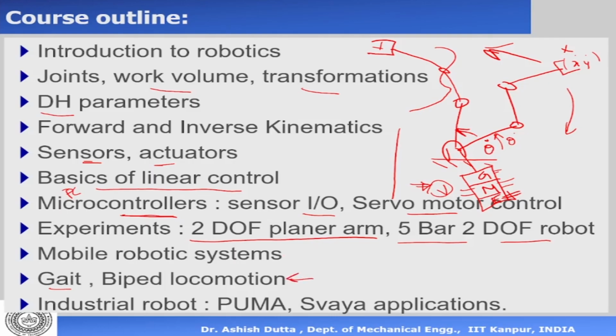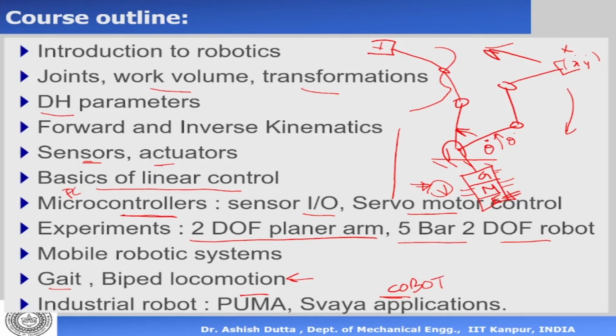Then we'll look at industrial robot applications, mainly programming of industrial robots. We have robots like the Puma robot, one of the earliest robots, and the Sawyer robot. So this is also a cobot. You might have heard the word collaborative robot or cobot. So the Sawyer robot is a cobot in the sense that it can collaborate with a human.